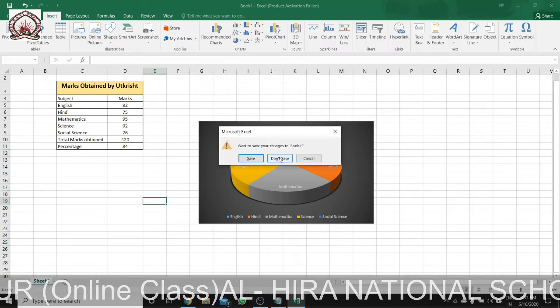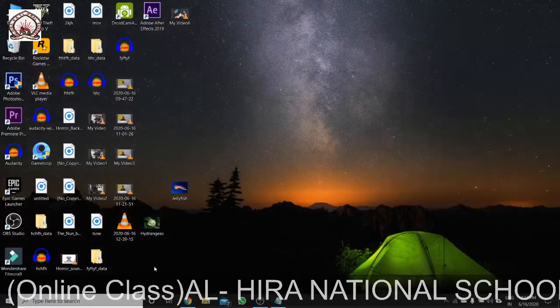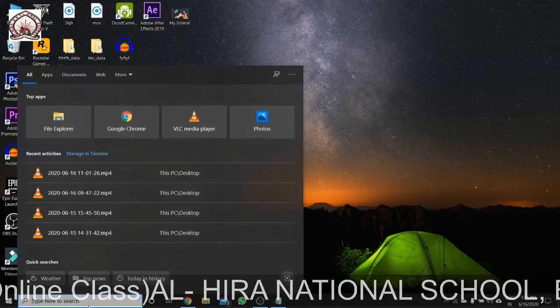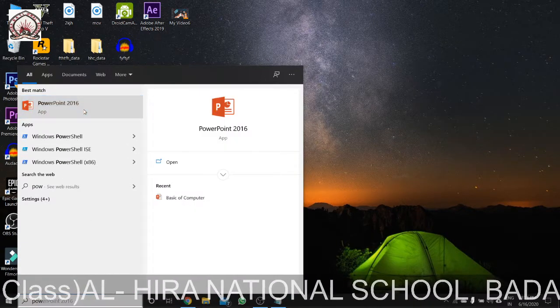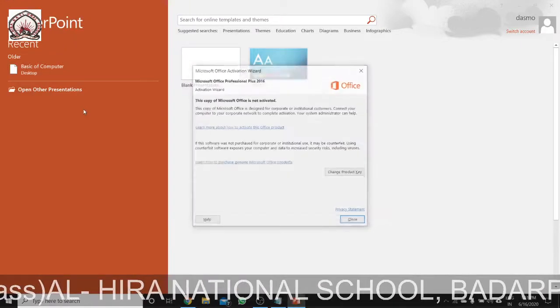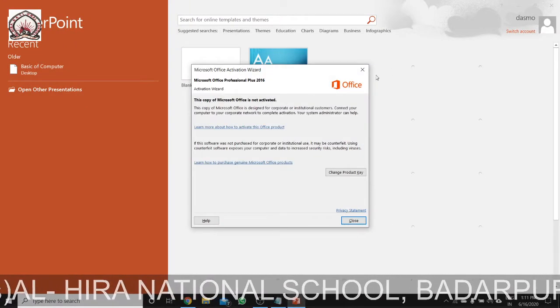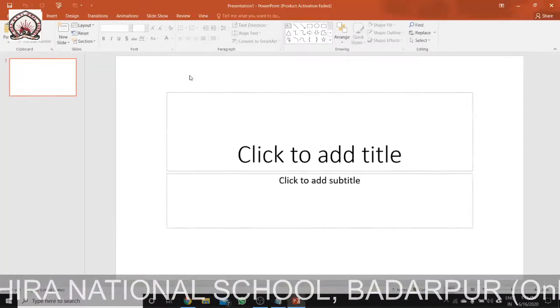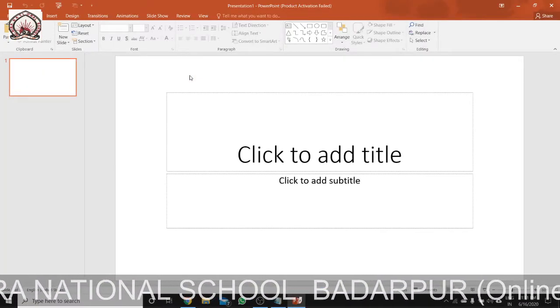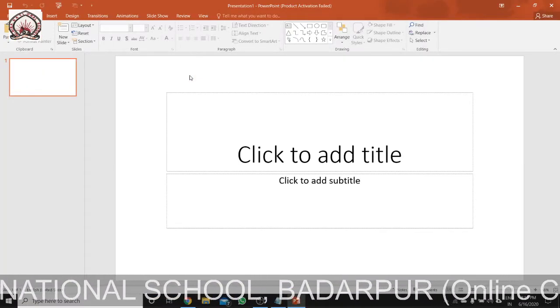So I'm going to my third part, PowerPoint 2010. As I told you earlier, I am doing it in 16, because this computer has 16, but all features of 2010 are already present in 16.